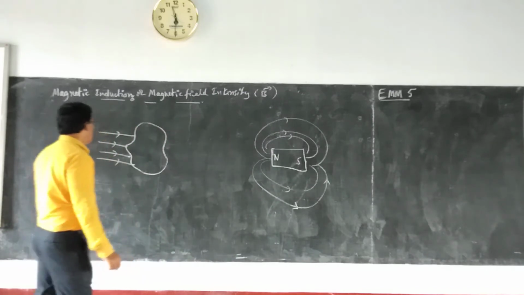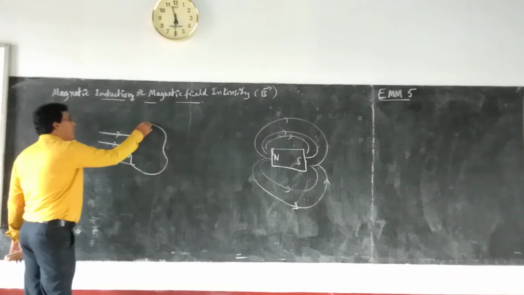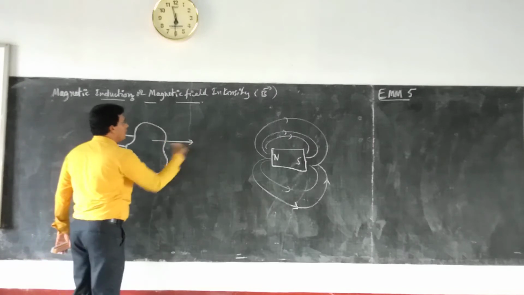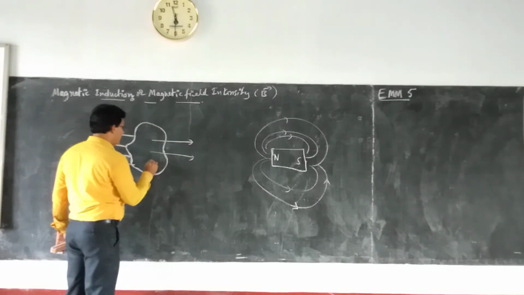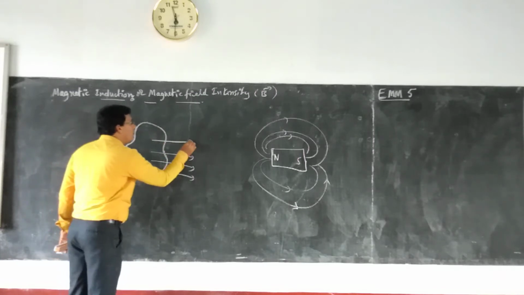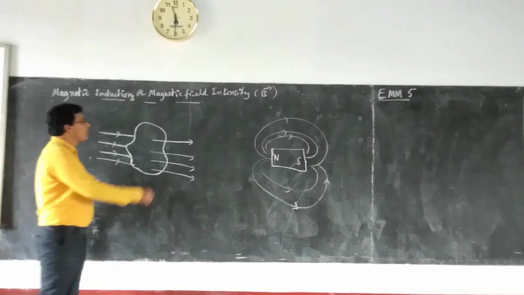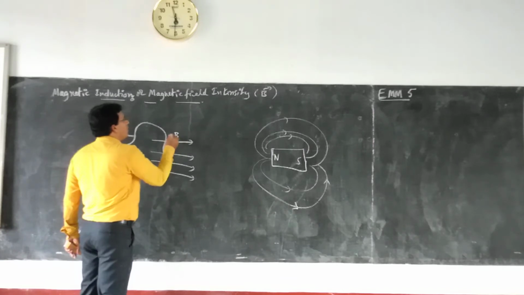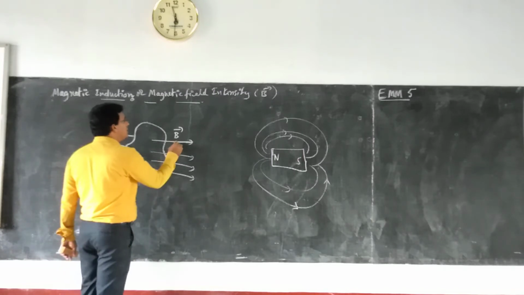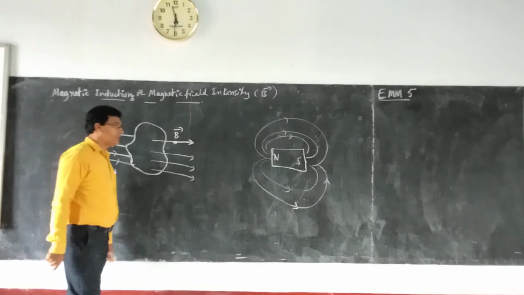Then suppose magnetic lines of force are passing through a particular area like this. Always the direction of the magnetic field B will be given by the tangent drawn to the magnetic line of force at that particular point.